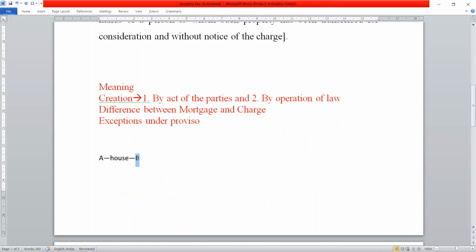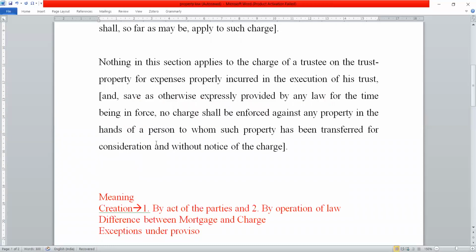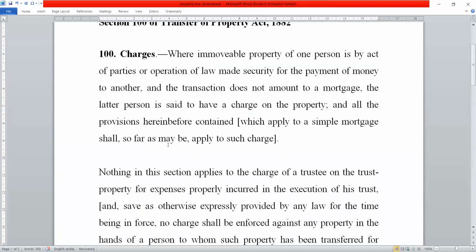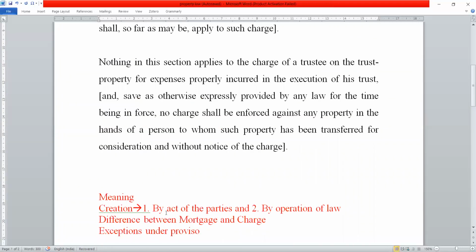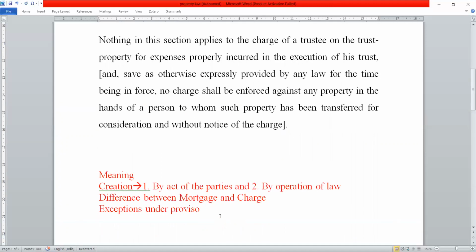If the transferee is a bona fide transferee or is without notice of the charge, in that situation, the charge cannot be enforced against his property or his newly bought property. So this is the second exception. This is the overall understanding of the charge. I hope these points are clear to all of you: the difference, the meaning, how a charge is created, and the exceptions which are provided in the provision.